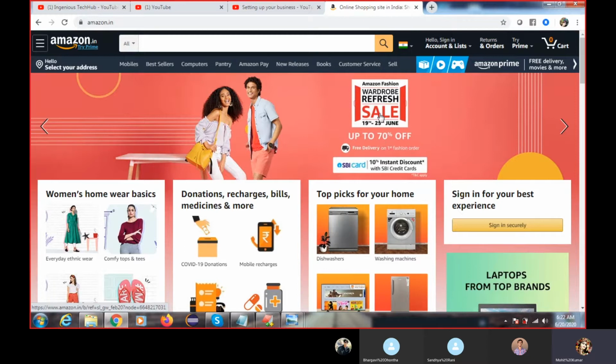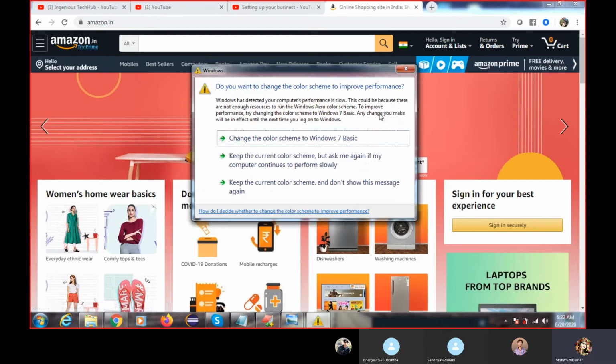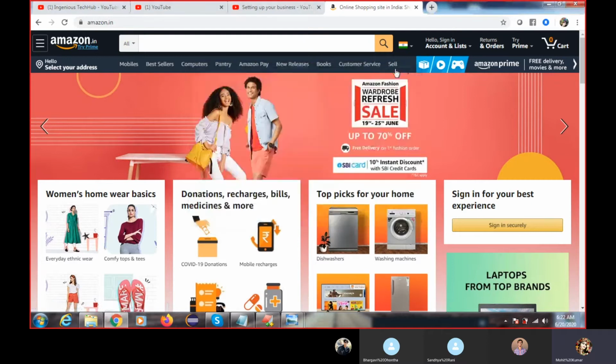So e-commerce is one type, and we are going to execute multiple types. The type is e-commerce, but it executes multiple subclasses having multiple types of behavior.